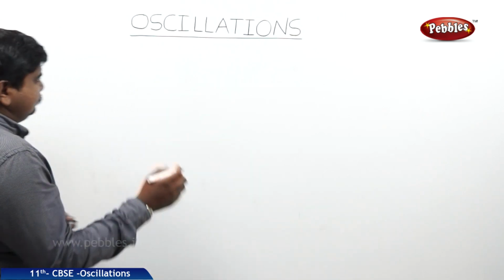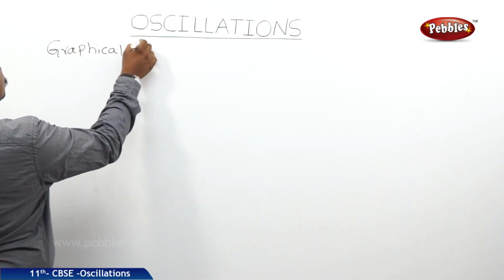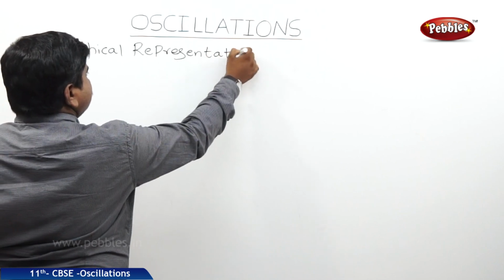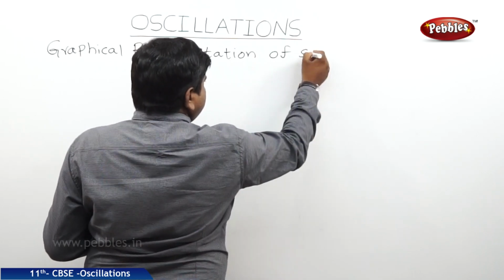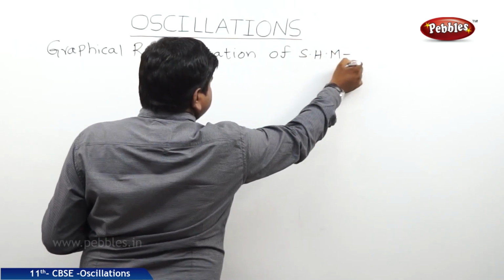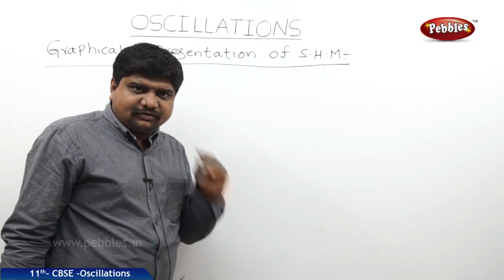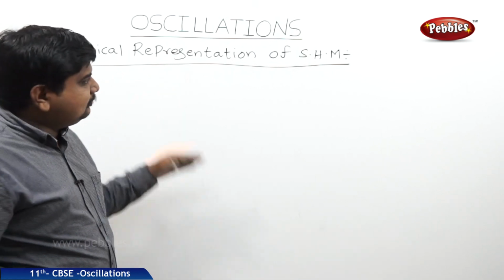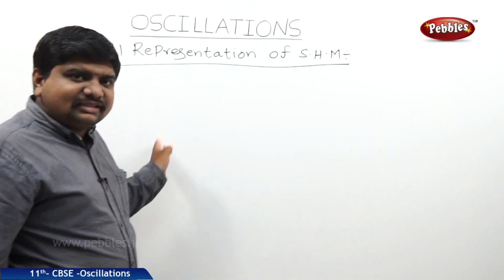The next point is the graphical representation of simple harmonic motion. We can express the speed of the SHM in form of curve, or velocity of the SHM in a form of curve, displacement in a form of curve, and acceleration in a form of curve. That is said to be graphical representation. Graphs are in the shape of curve.